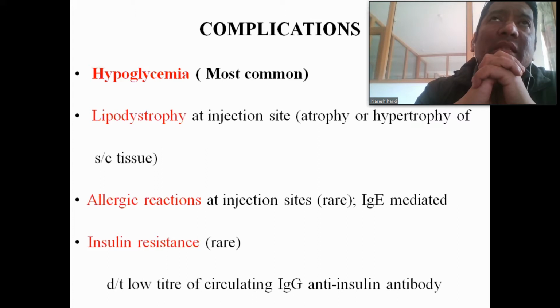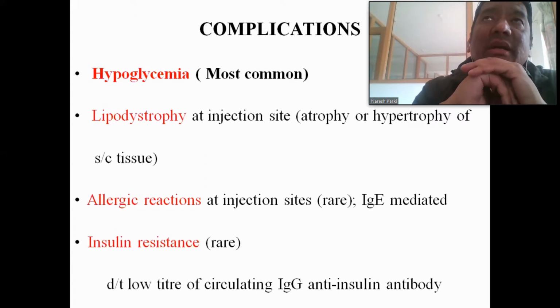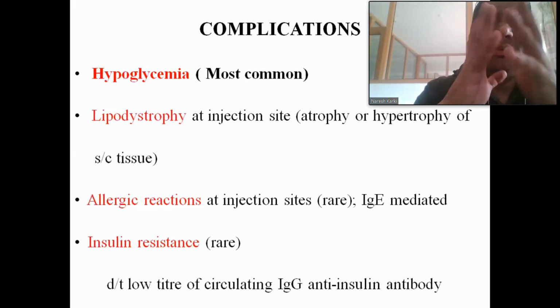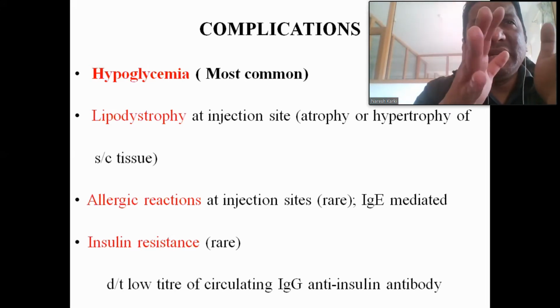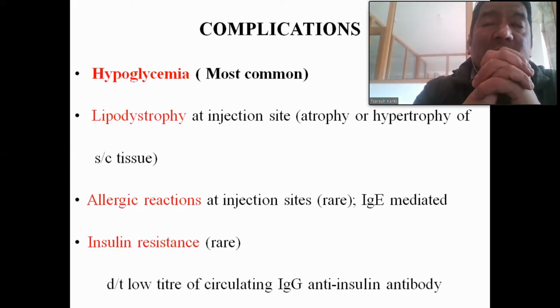In a non-diabetic patient, a level of less than 50 milligram per deciliter is also considered hypoglycemia. So below the normal range, or on average we can say 70 to 80, anything below that is considered hypoglycemia.